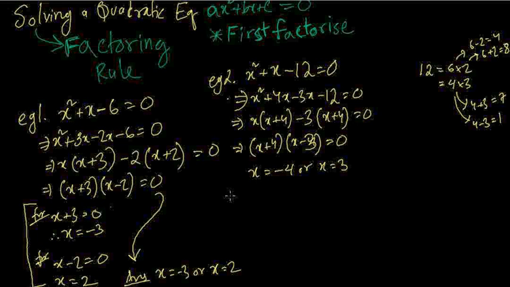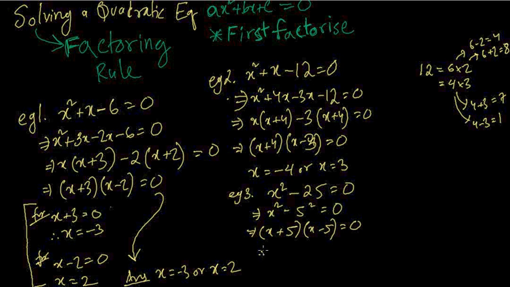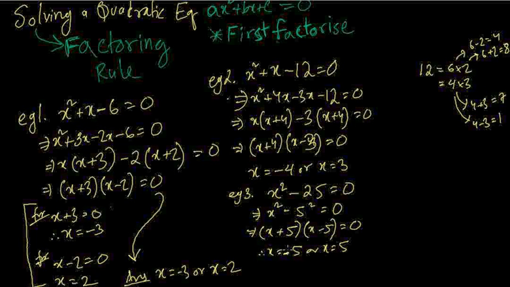So example 3 could be like this: x squared minus 25 equals 0. Now remember, this technique is the difference of squares technique. So x squared minus 5 squared equals 0. We can factorize it as x plus 5, x minus 5 equals 0. Therefore x equals minus 5 or x equals 5. So these are the two roots, and we are using a different technique of factoring, the difference of squares technique.